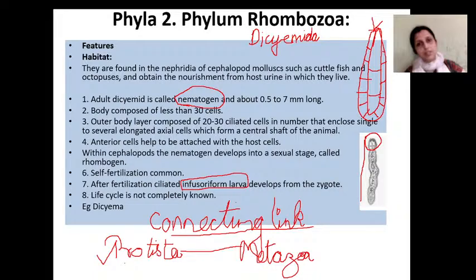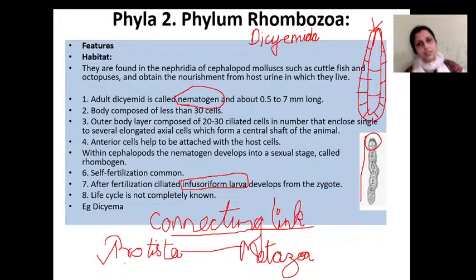So the characters of protist: one, presence of cilia; two, presence of two types of cells, that is somatic and reproductive cells. Third character, the reproductive cells are located inside, inside the body of the organism.